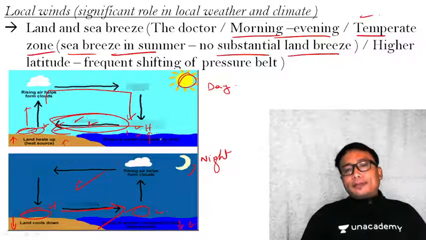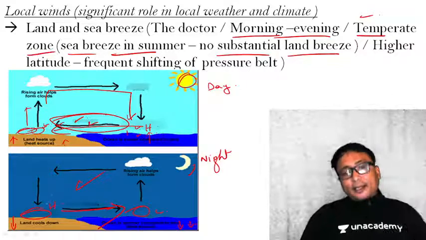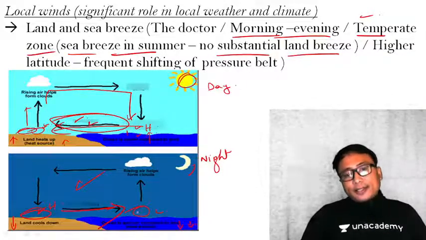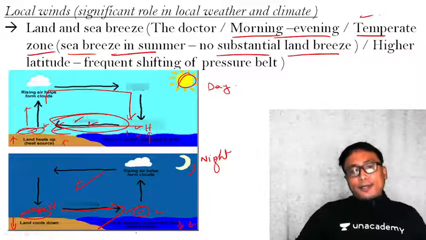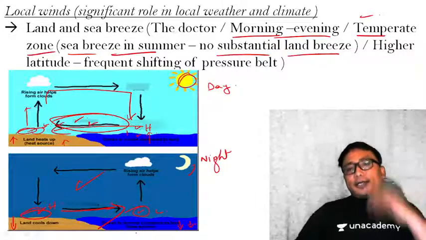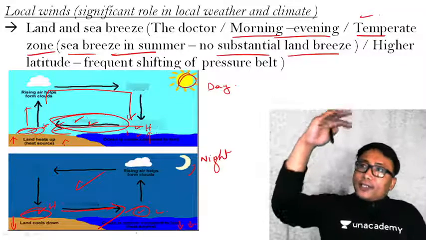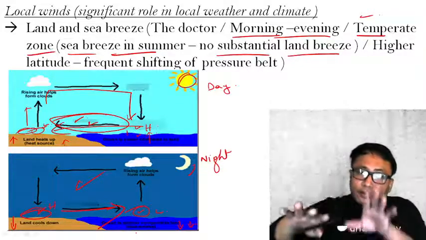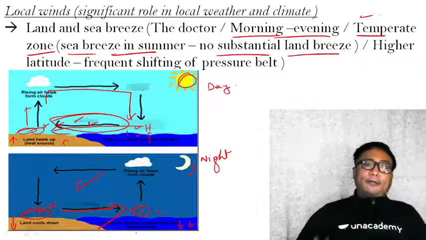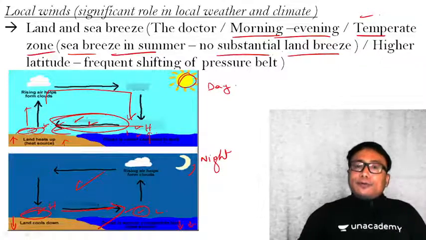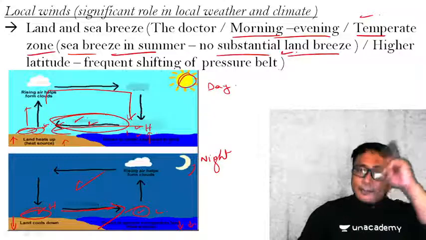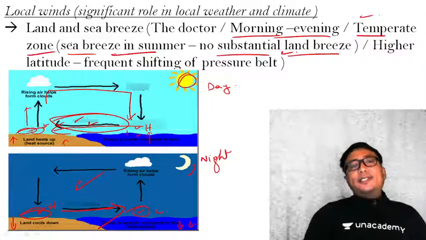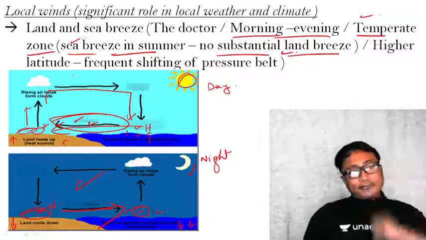At night time, the temperature of the land should fall, and the temperature over the water should be a little bit higher. But since it is in the higher latitude, the temperature difference is not much during the night time. Therefore, there won't be a substantial land breeze in the temperate latitude, but yes, there will be sea breeze in the summer season.